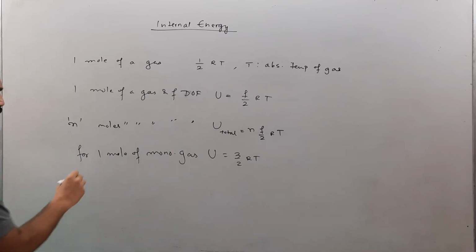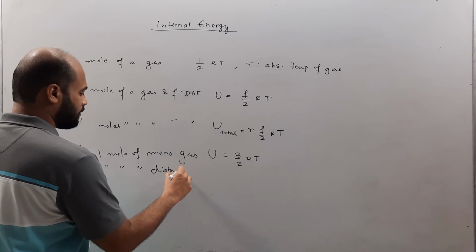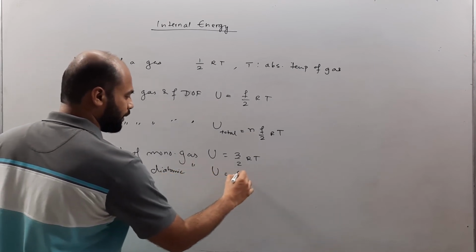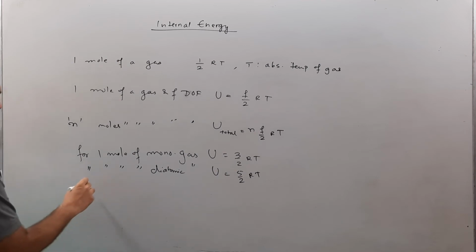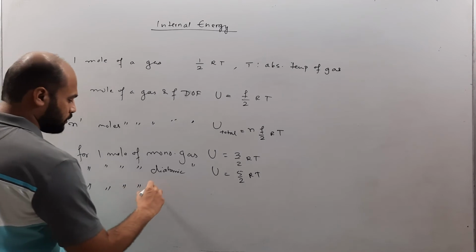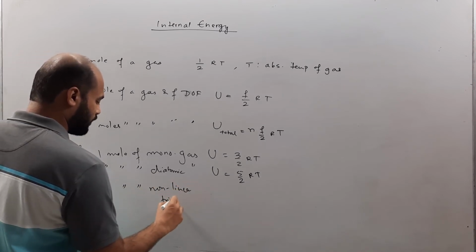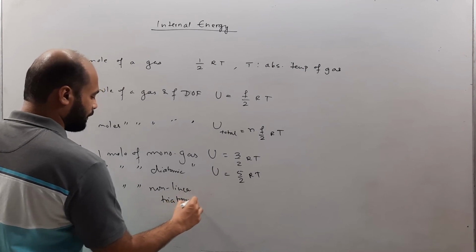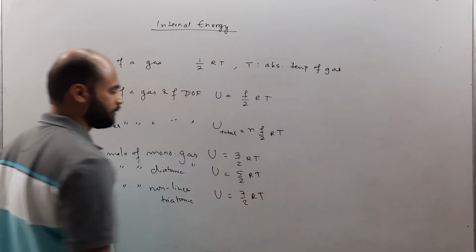For 1 mole of diatomic gas, this is going to be 5 by 2 RT, and for the non-linear triatomic molecule that we spoke about, it is going to be 7 by 2 RT.